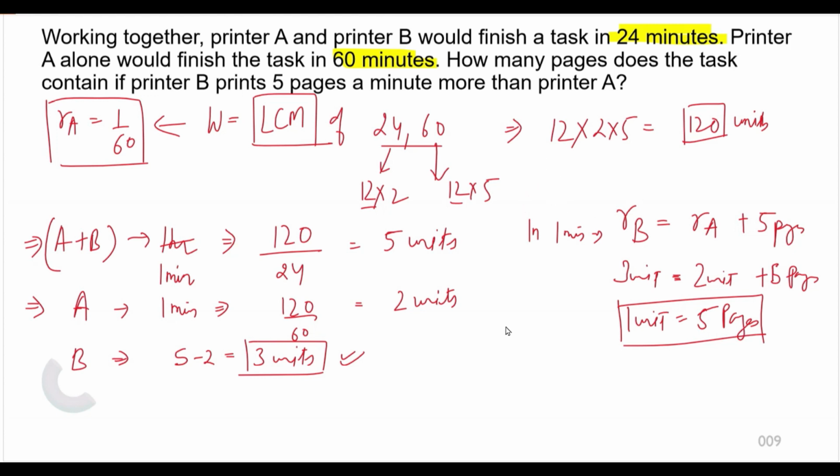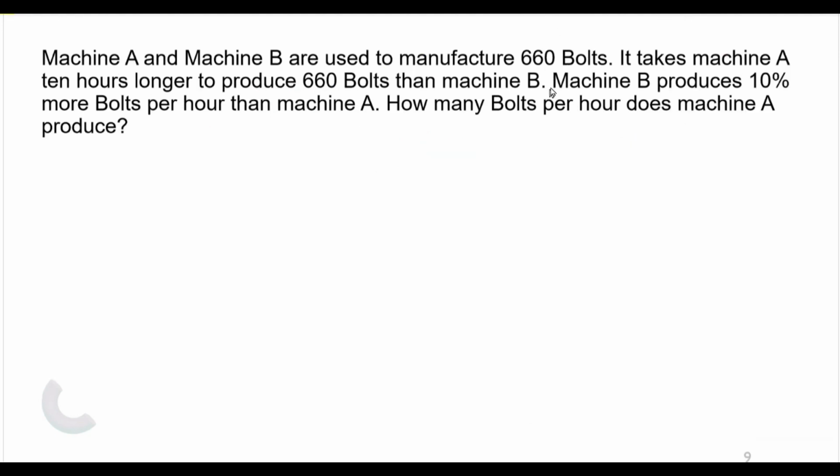Now what was the total work done, which we supposed to be 120 units. Now 1 unit is equal to 5 pages, so the work done will be 120 into 5. This is 600 pages. So the number of pages contained in the task is 600 pages. I hope it is clear. If you are watching the video, you can pause the video to attempt the question yourself.